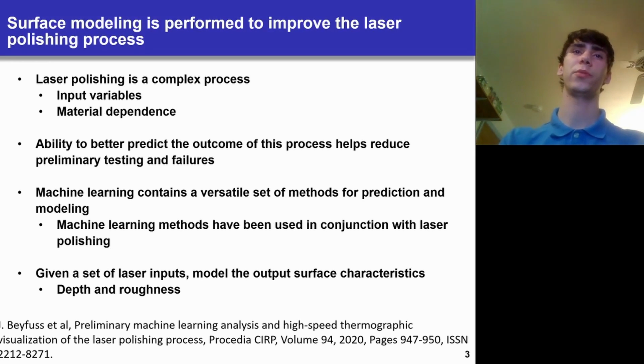Surface modeling is performed to improve the laser polishing process. It's a complex process with multiple input variables and a dependence on the material used, and the ability to better predict the outcome of this process helps reduce preliminary testing and failures and the waste and expense that those incur. Machine learning contains a versatile set of methods for prediction and modeling, some of which have been used in conjunction with laser polishing in the past.